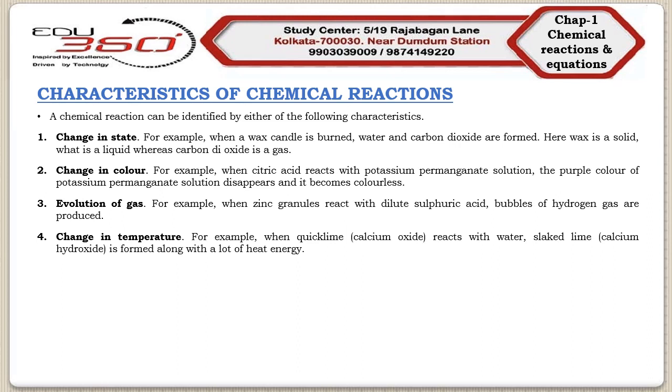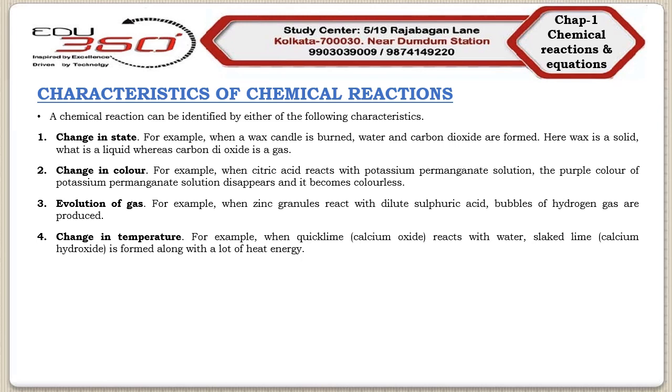This heat energy raises the temperature. As a result, the reaction mixture becomes hot. So we can say that the chemical reaction between quicklime and water to form slaked lime is characterized by a change in temperature. In this case, there is a rise in temperature.